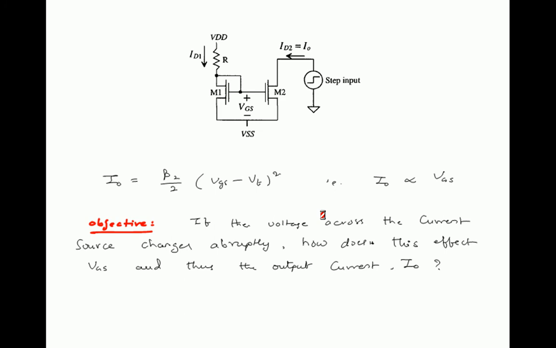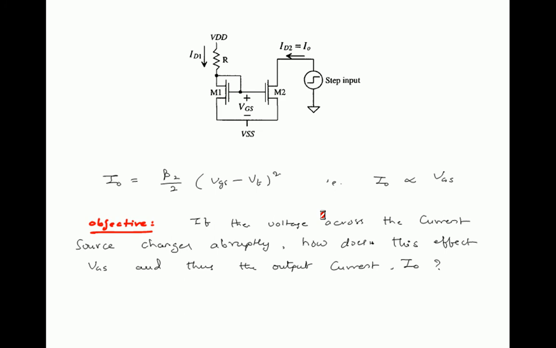So this is a simple current mirror circuit with the setup where you are applying a step input. We know the M2 transistor is in saturation, so I0 can be written as beta by 2 multiplied by (VGS minus VT) whole squared. That is the drain current equation under saturation. From this, we can say I0 is proportional to VGS. Strictly speaking, I0 is proportional to VGS squared. So I0 depends on VGS.